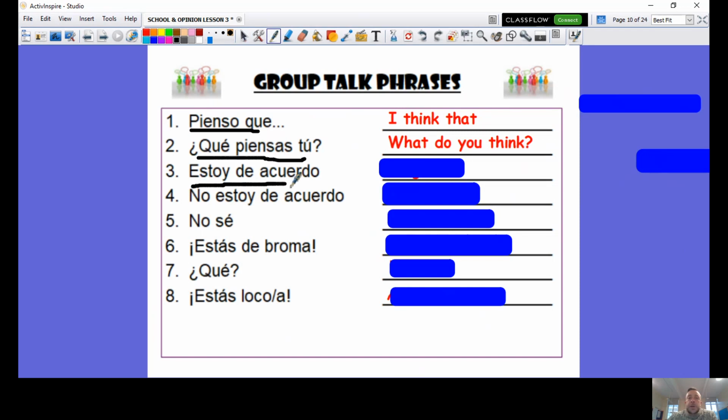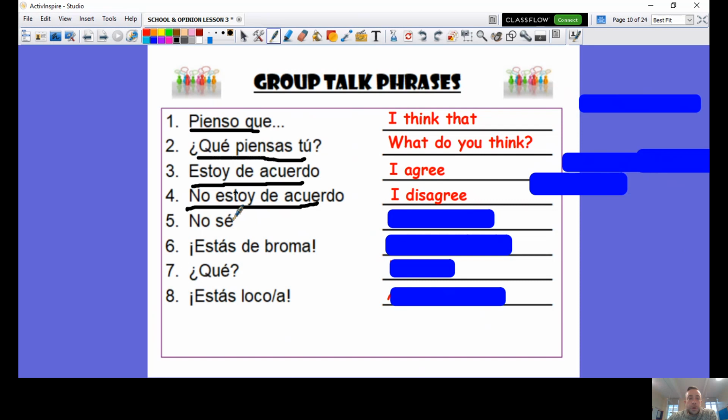This one here, estoy de acuerdo. Do you remember what that might mean? I agree. Easy one. The opposite, no estoy de acuerdo, obviously means I disagree. What about this one? No sé. Well done. I don't know. And one of our favorites, ¿estás de broma?